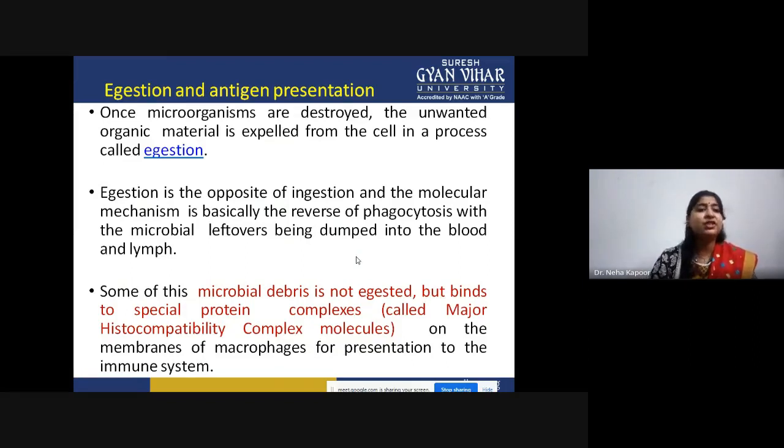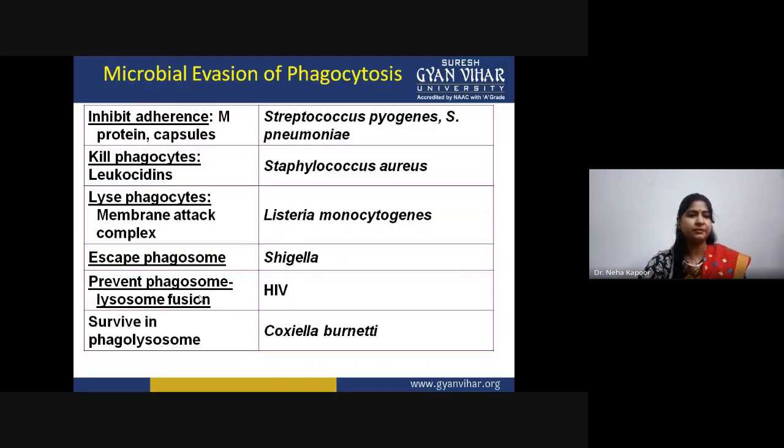The last step is egestion and antigen presentation. Once the complete microbe is digested or destroyed, the unwanted or residual body will be expelled out from the cell. This process is completely opposite to that of ingestion, and the molecular mechanism is completely the reverse of phagocytosis. So all of these are ejected out of the cell with the help of the process of egestion.